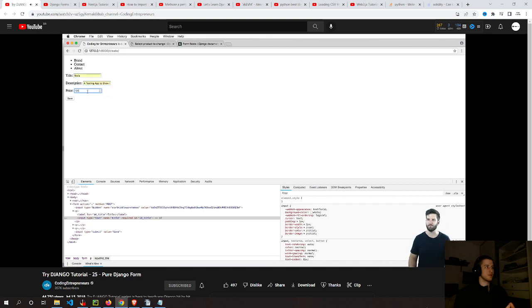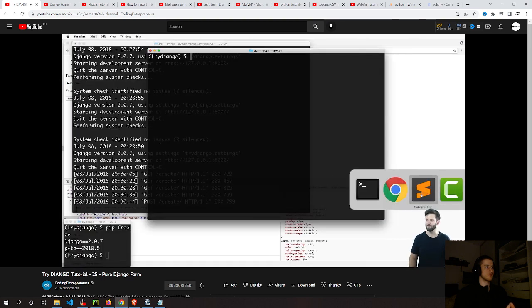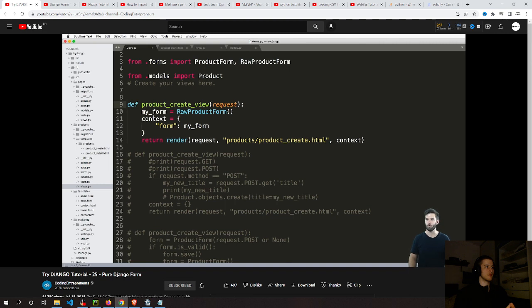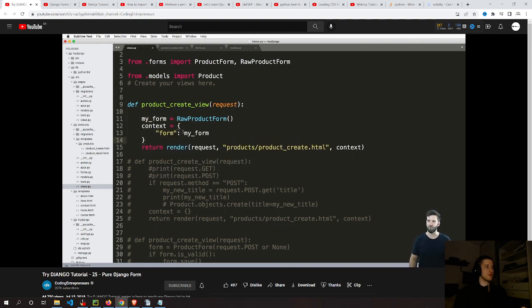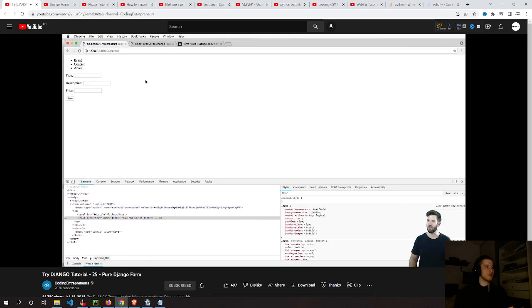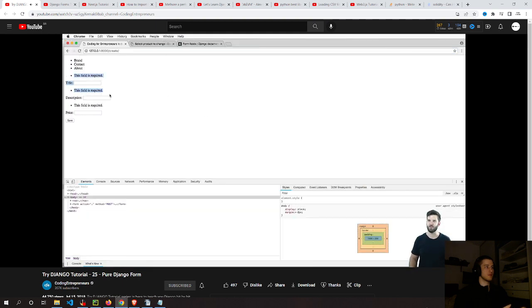So I can add in whatever I like, and hit save. Now, naturally, what just happened was we submitted the data to our form here, or at least it seemed like we did, but we didn't. We didn't do anything, right? So this form itself is just rendering out. It's not actually getting any of that data, and that's why I use request.POST here. So if I save that just as is and refresh this page, I see that now it's giving me these validation errors.